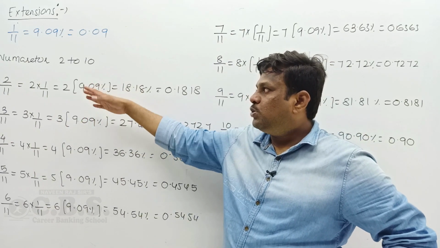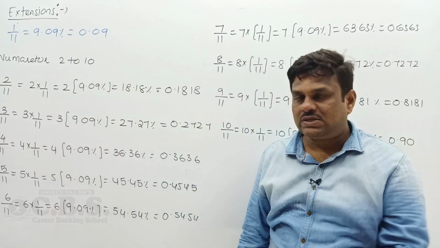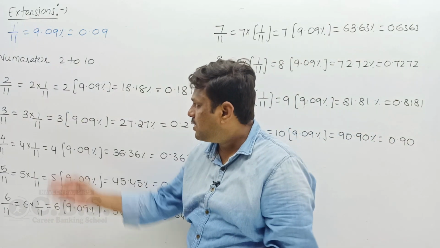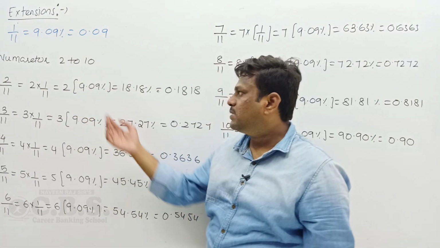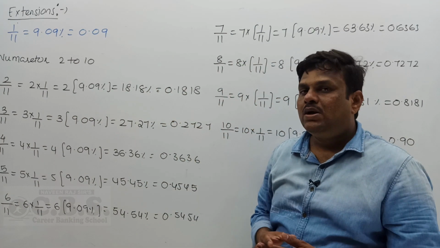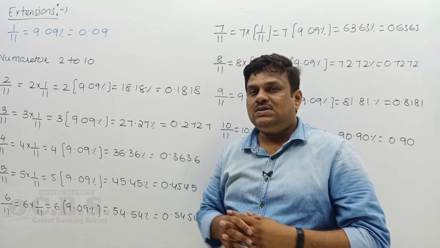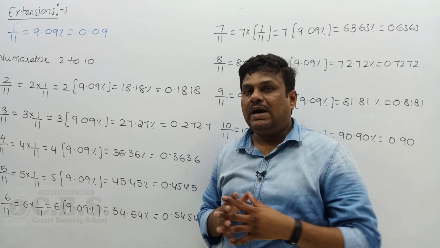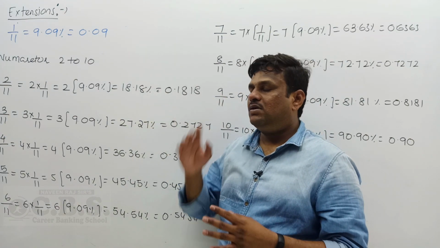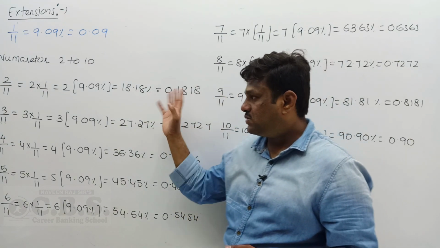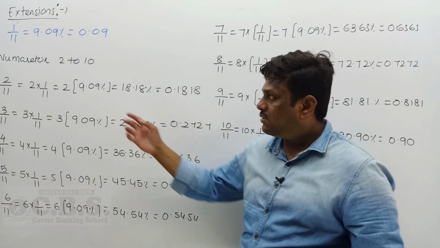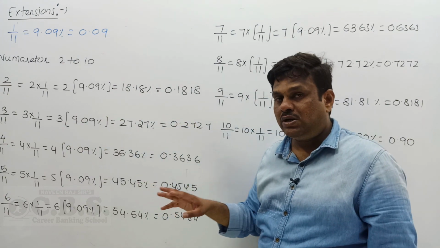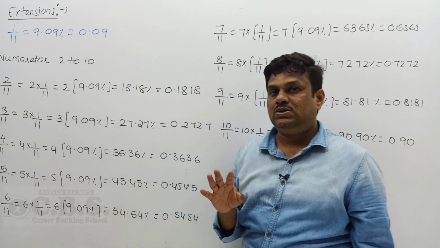The numerator starts from 2 to 10. 2 by 11 is 2 into 1 by 11. So what is the value of 1 by 11? 9.09 percentage. 2 into 9.09 percentage is 18.18 percentage. Recently in a CGL Tier 1 question, we had a question on 18.18 percentage. In bank data interpretation we see more of these values, and in approximation also, and regular simplification is very important. Compound interest and simple interest chapters also need this.